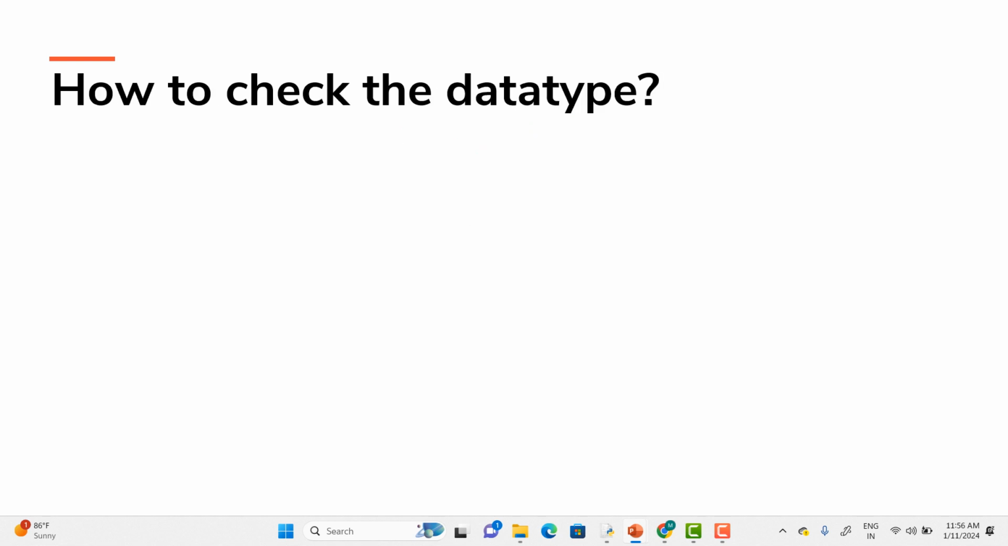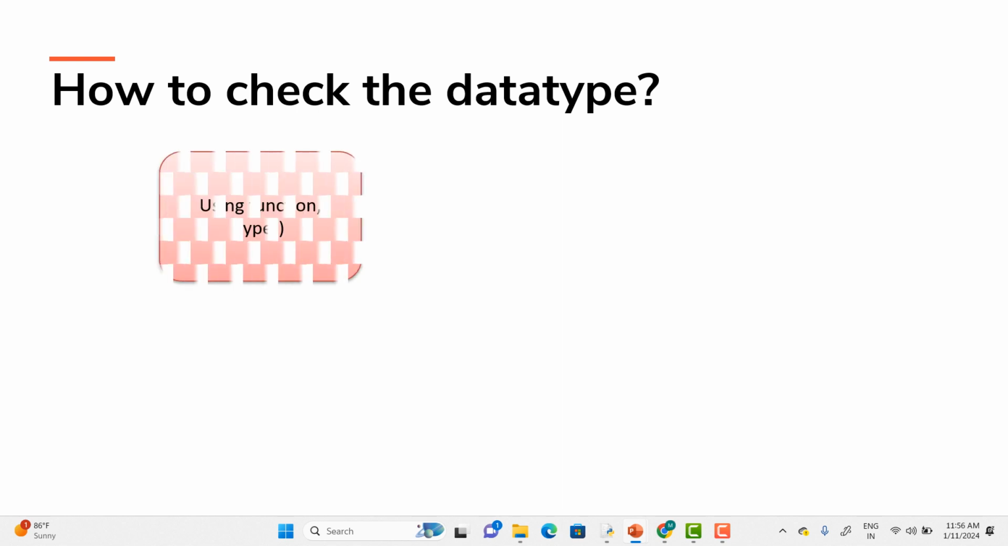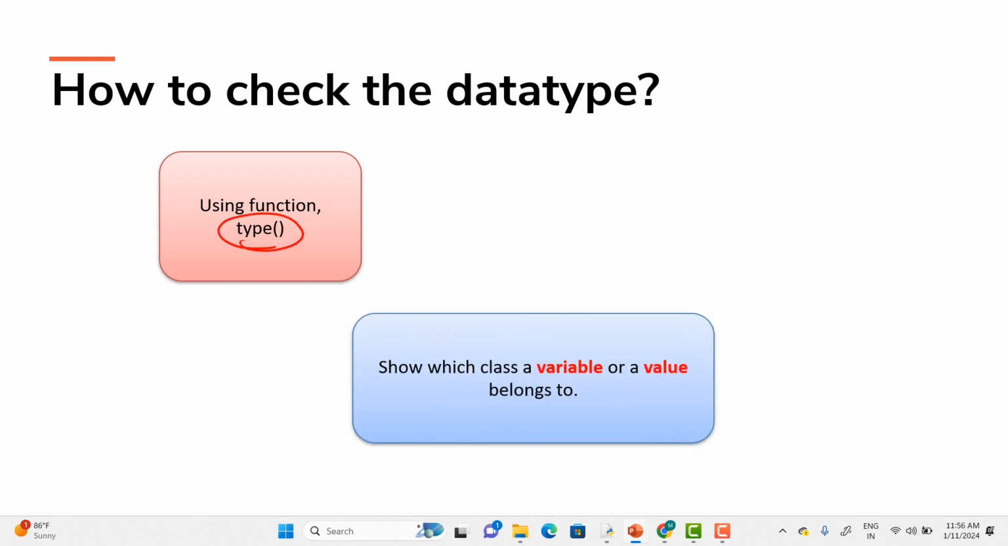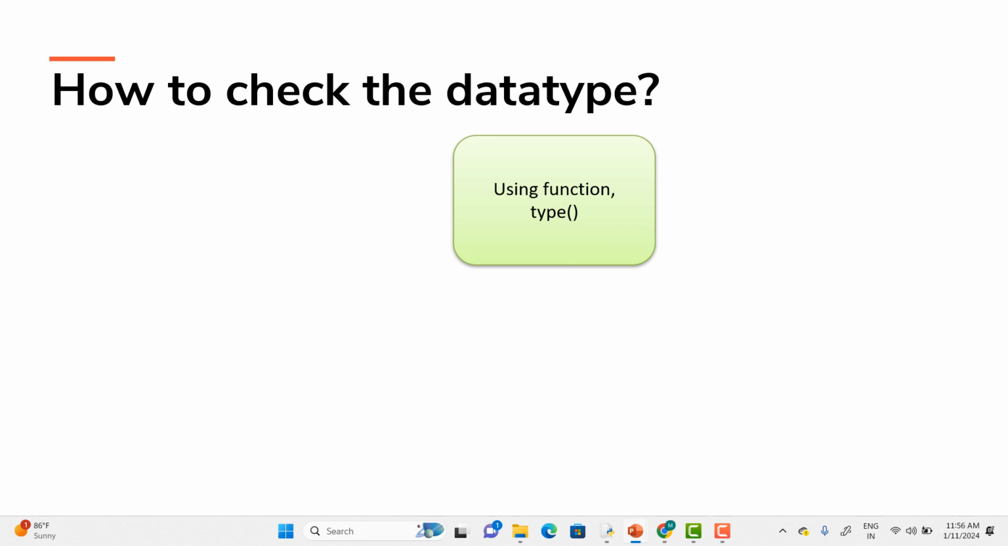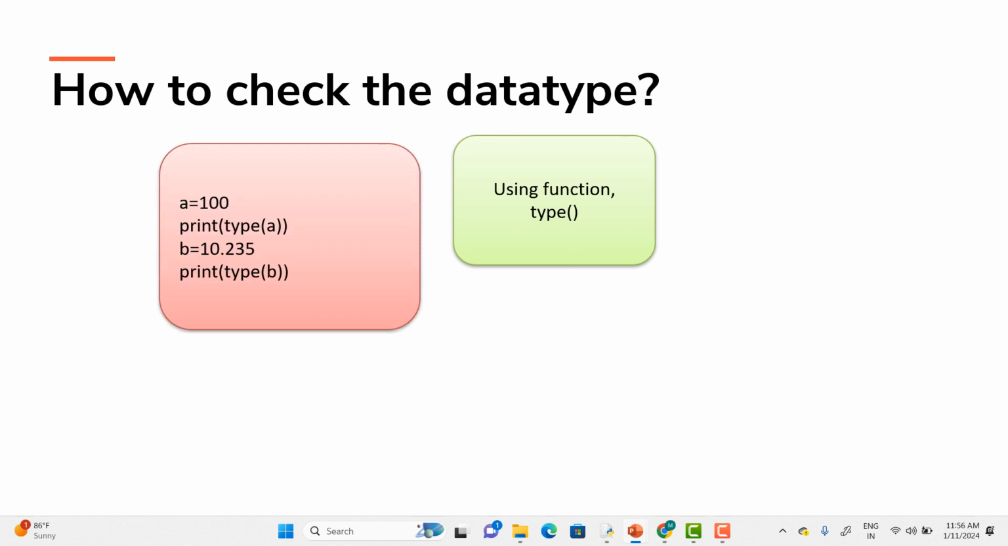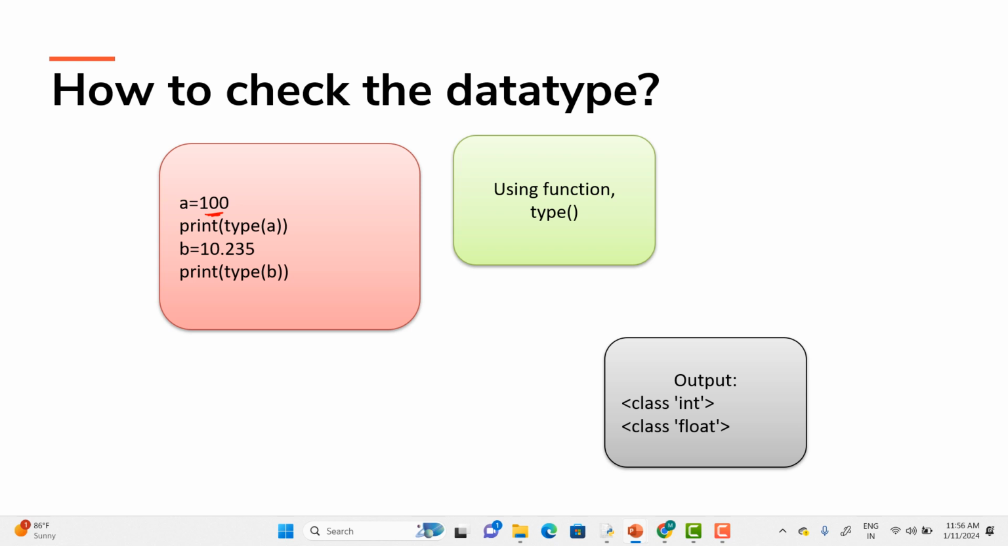Now if I want to check the data type of a value, let's see here. We will be using an inbuilt function called type. As you can see, it will tell you what type of variable or value it belongs to. For example, a equals 100, print type of a. A is what type of value? Integer. So it will print the output class int. Whereas if b equals 10.235 and I use print type of b, it will give me the output class float.